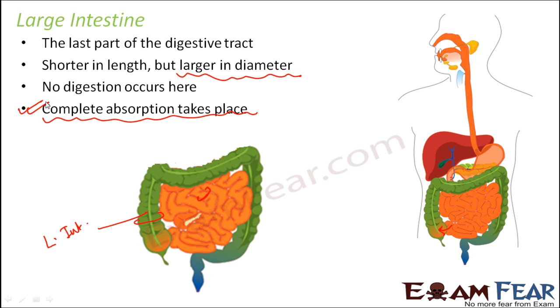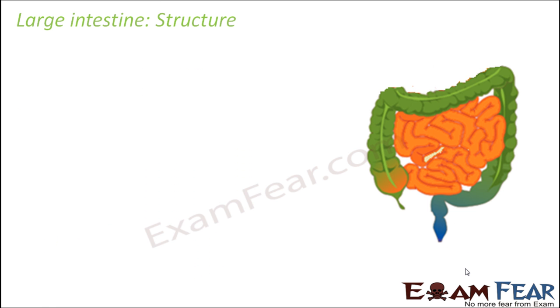Now if you look at the location of the large intestine, it wraps around the border of the abdominal cavity. This is your abdomen, so it is almost like a boundary to the abdominal cavity. It starts from here, forms a boundary like this, and ends at the anus. So let us look at the structure of the large intestine. The large intestine is divided into three parts.